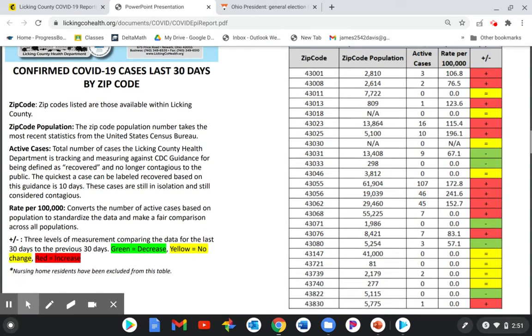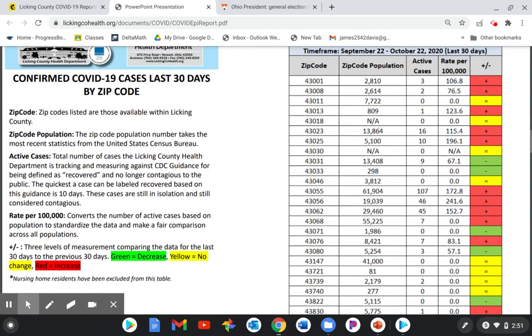It's pretty interesting. There's definitely a wide range here. You can see there's a lot of zip codes that have zeros. Right here, here, here. A lot of them did have 0 cases in the last 30 days. But you also see that there are some that had a lot. So we got 107. This zip code is Newark. So that makes sense if we're talking about Licking County. Newark has the biggest population as well. You'll see here, the population is 61,000.